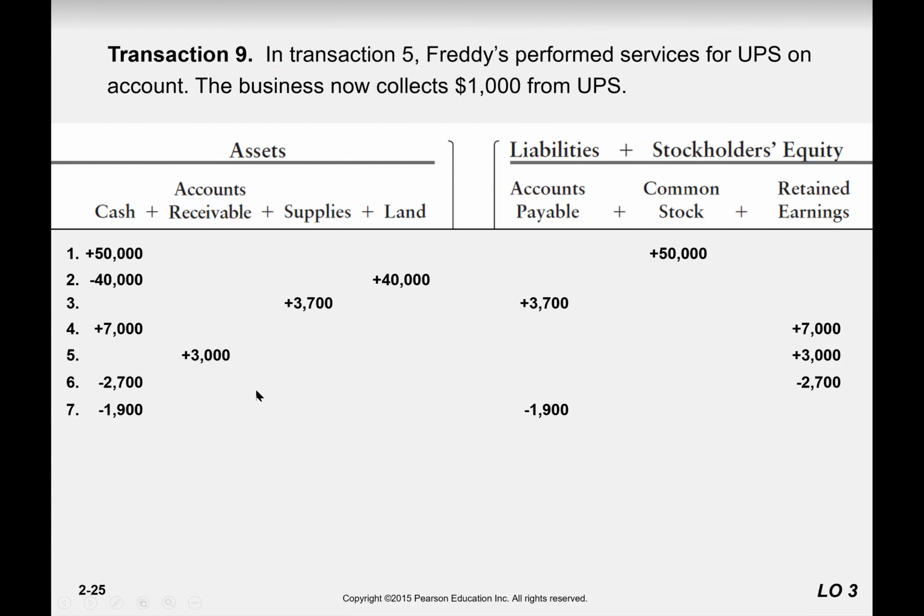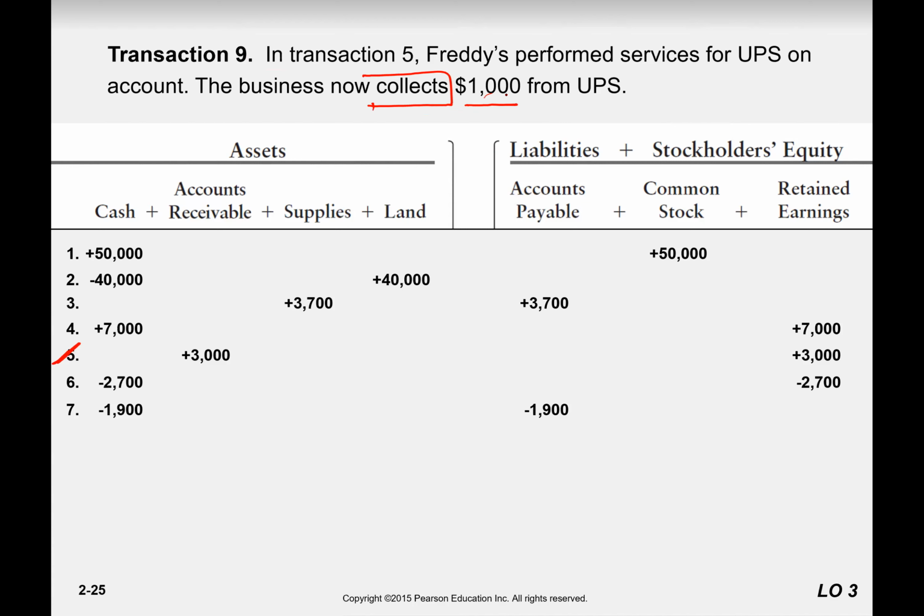The ninth transaction. So in transaction 5, Fridays performed services for UPS on account, right? So customers said that they will be paying you after some time, after 30 days. So what happened now? The business now collects 1,000 from UPS, from its customers. So which two accounts are going to be affected? The customers are paying back money.